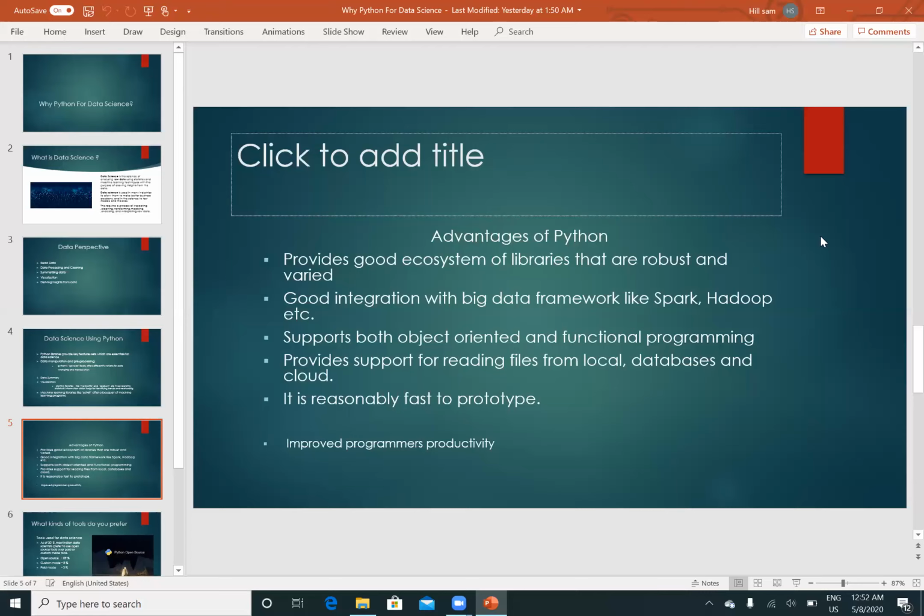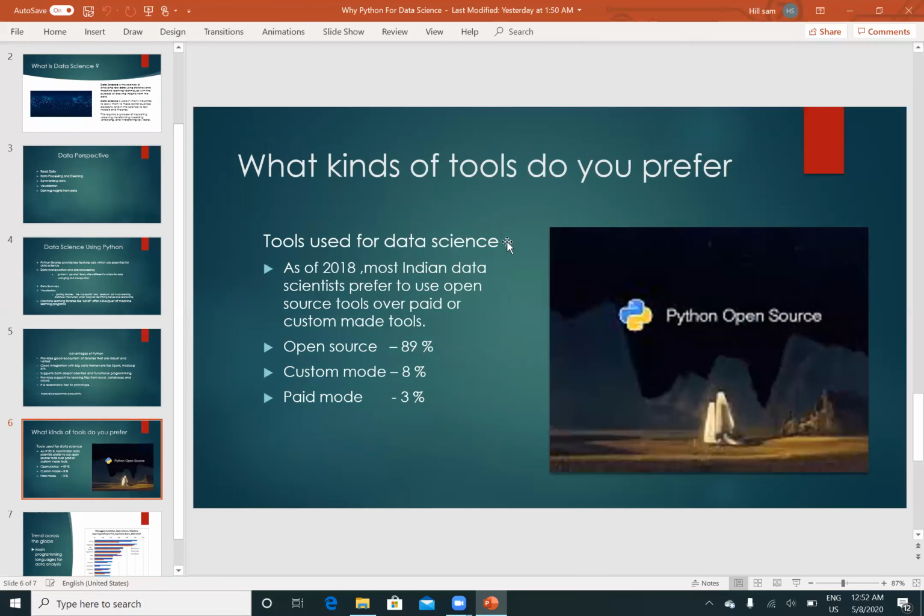And basically, the main advantage of the Python programming language is that it is open source. We can see that the kind of tools we generally prefer are open source. And according to the research, we can say that most scientists prefer to use open source tools over paid and custom-made tools.